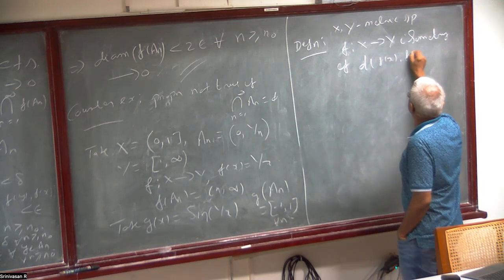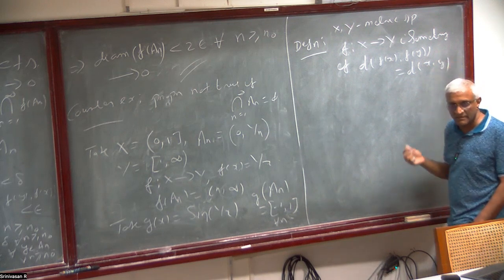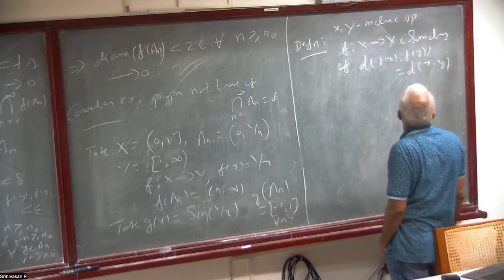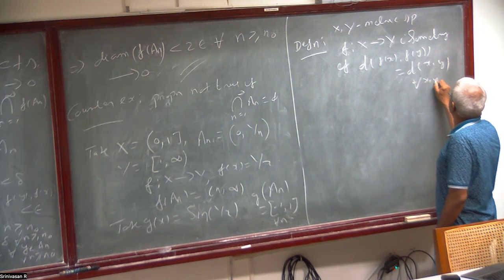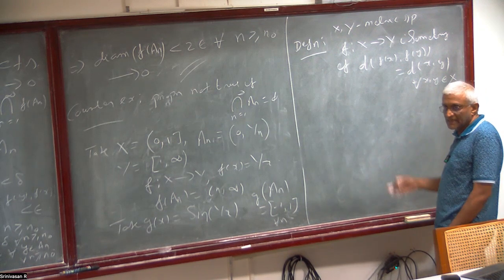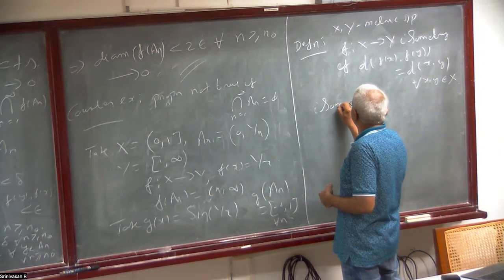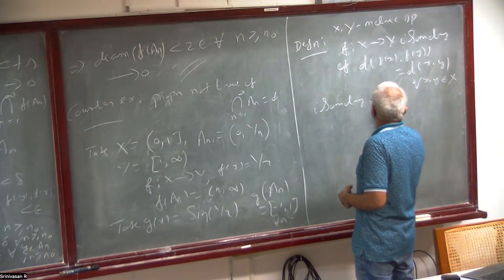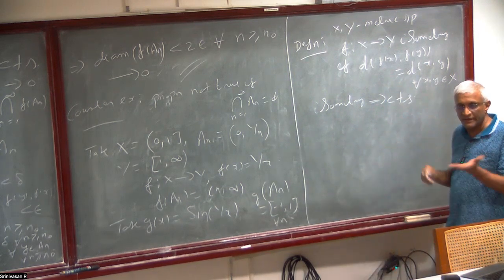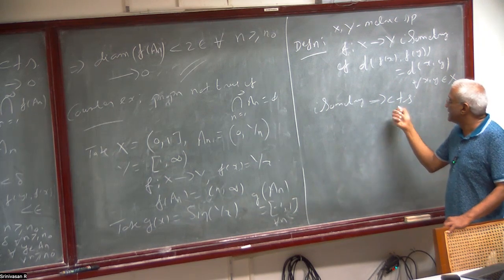It preserves the metric, and then it's called an isometry. It's clearly continuous: isometry implies continuous, because given epsilon, you choose delta equal to epsilon, that's all.